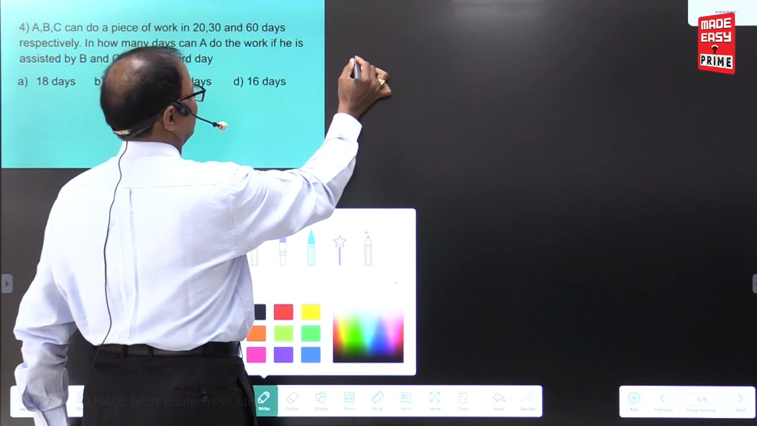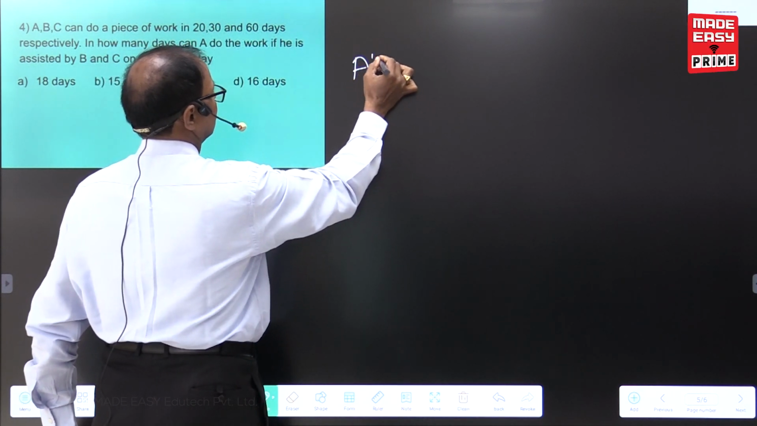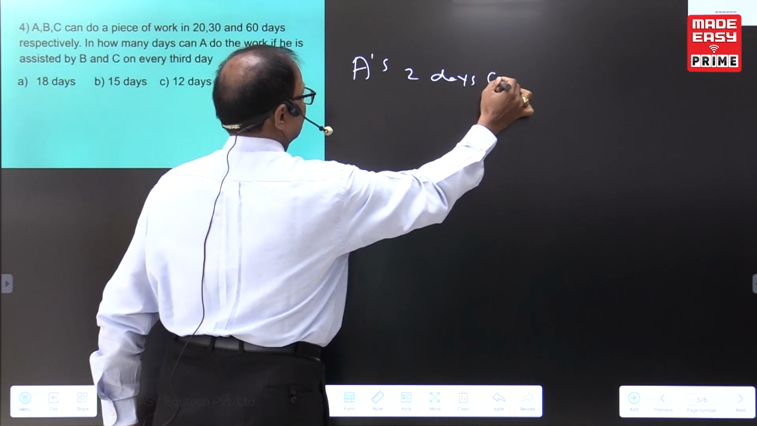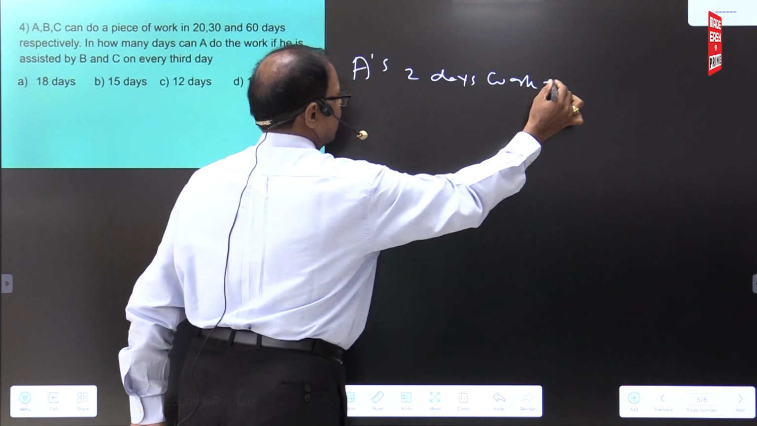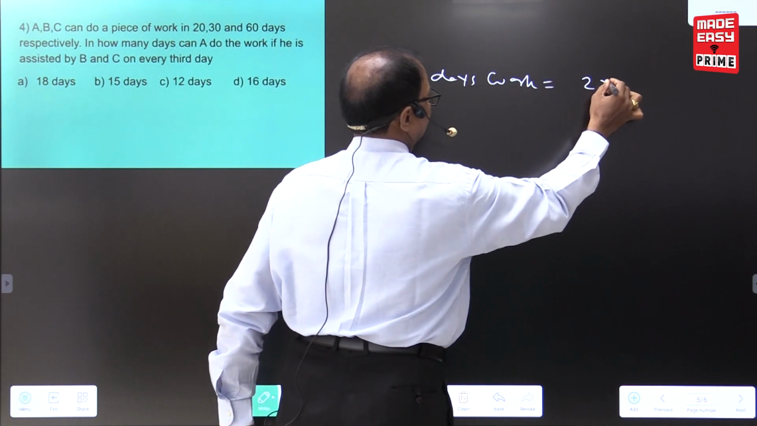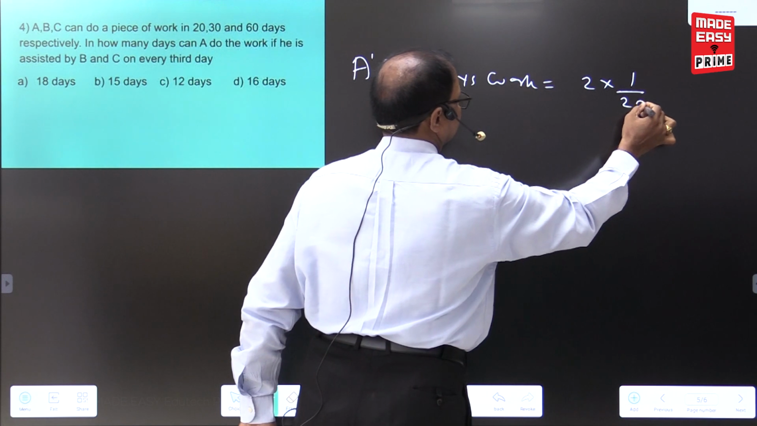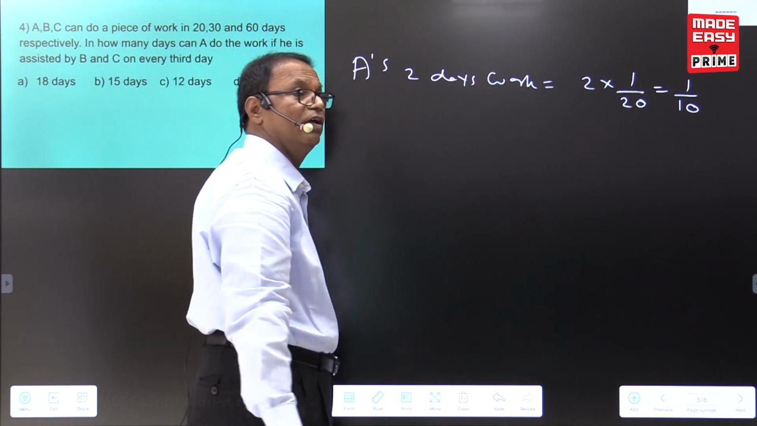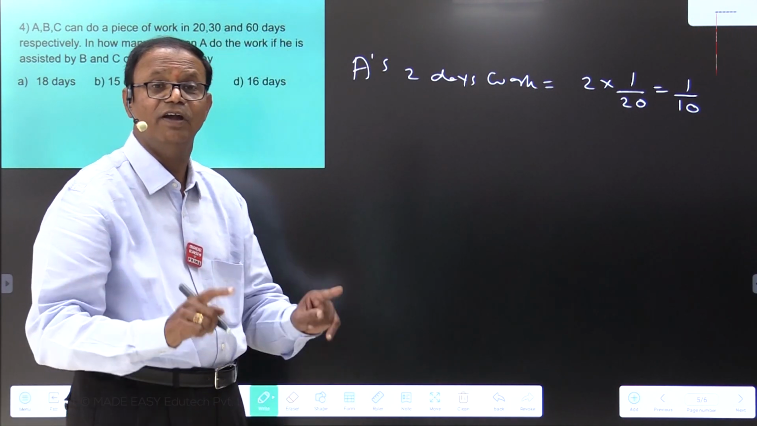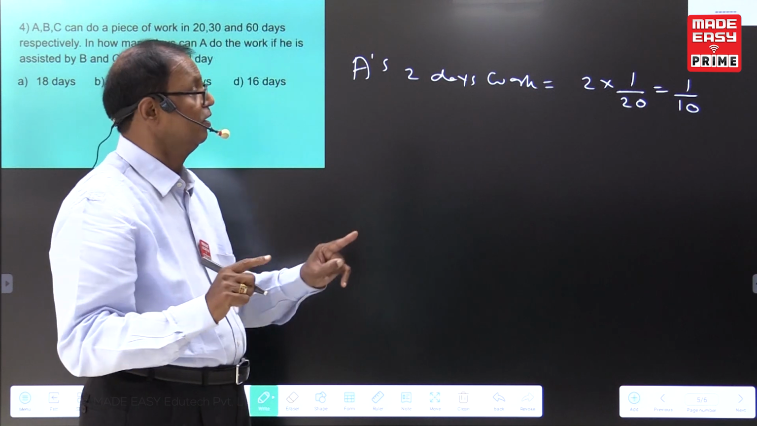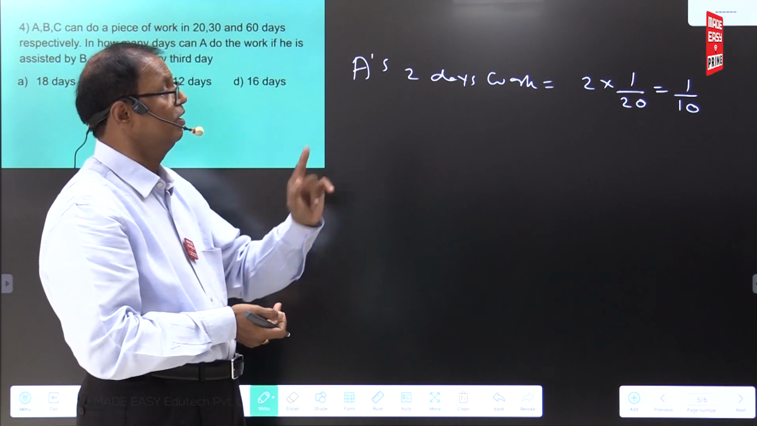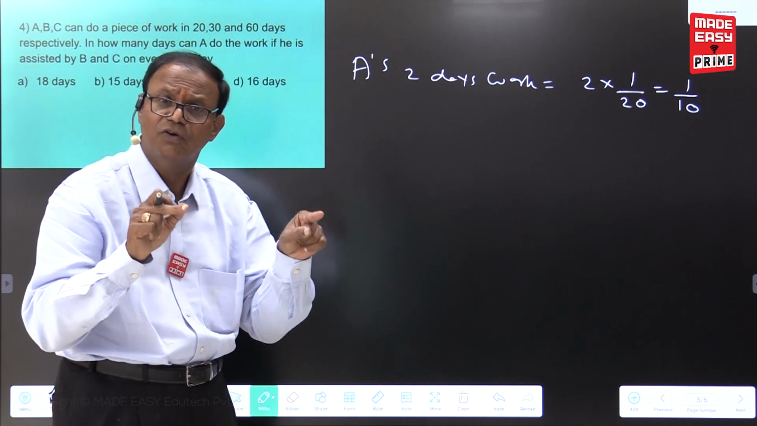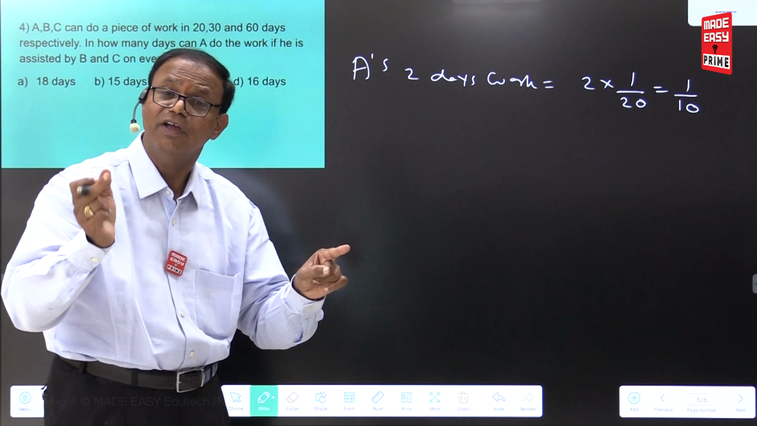First, we are coming to A's 2 days work. What is A's 2 days work? 2 into 1 by 20. What is the reason for writing 2 days work? You have to understand: on every third day, A, B, C work together. That's why I am finding A's 2 days work. A's 1 day work is 1 by 20. A's 2 days work is 1 by 10. What is the reason for writing 2 days? On every third day, A is assisted by B and C.